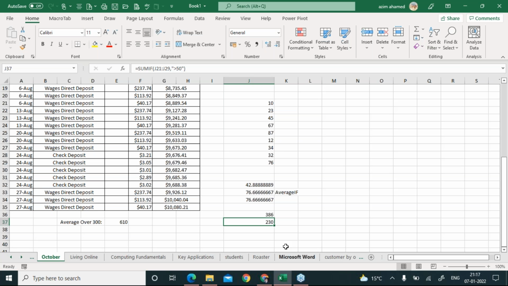Would you like to prove it? Let's check that out. Select, select, and select, and look at the total here in the taskbar. That's 230. So guys, just remember there is one more function you have which brings the total based on a situation, based on a condition.